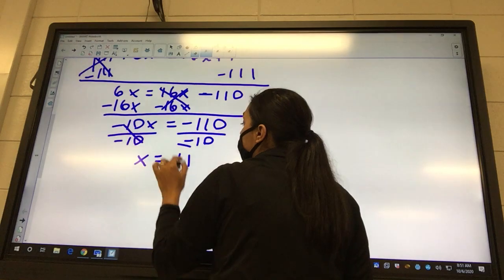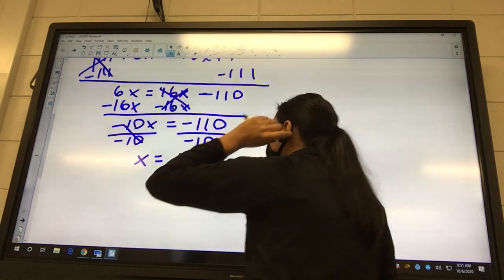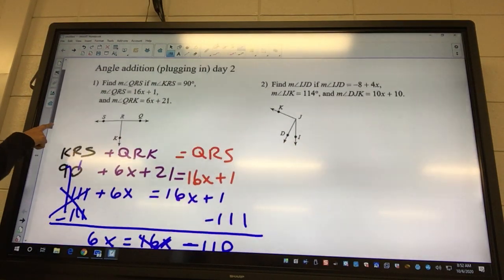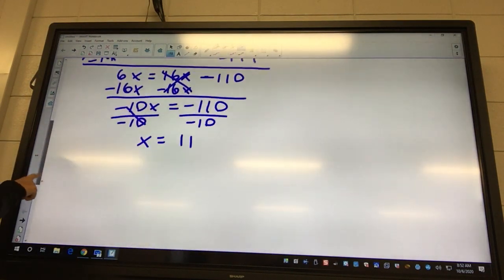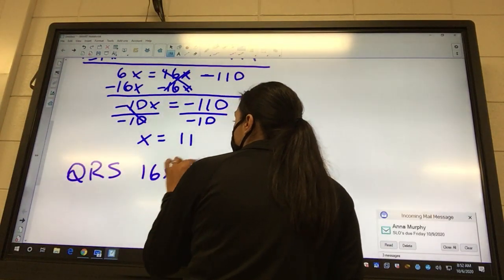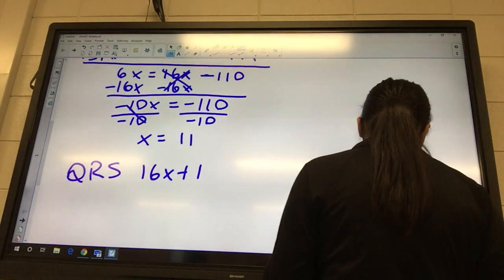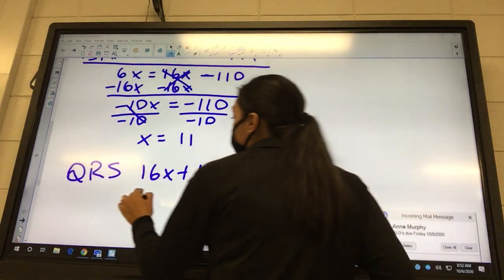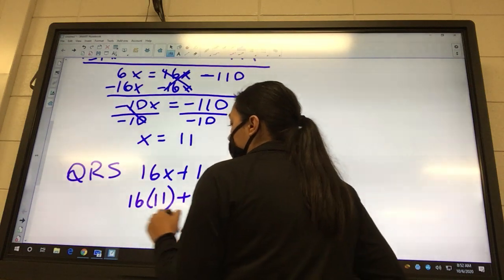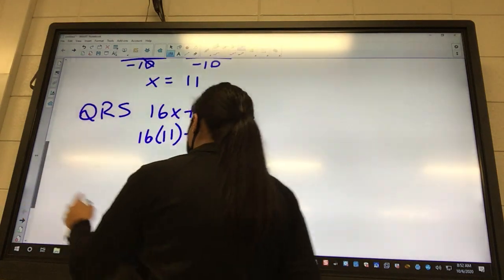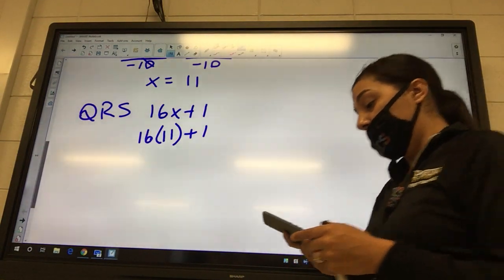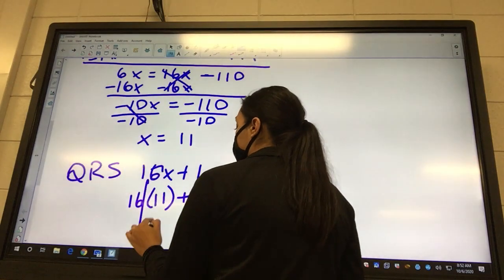I keep wanting to circle this, but what was the question asking us? We are plugging it in. Plugging it into QRS, which is 16x plus 1. And what's our x? 11. So I got 16 times 11 plus 1. So it's going to be 177.